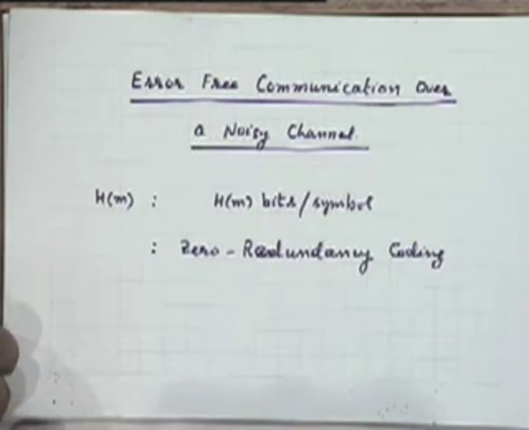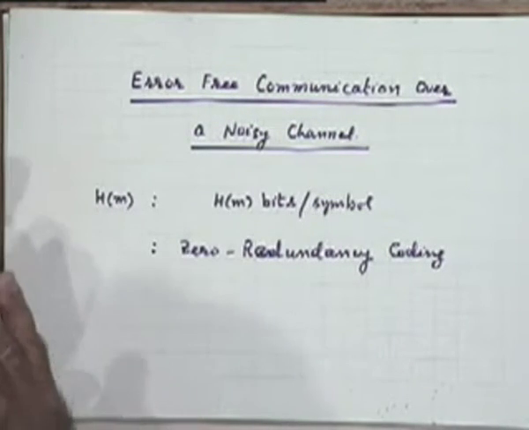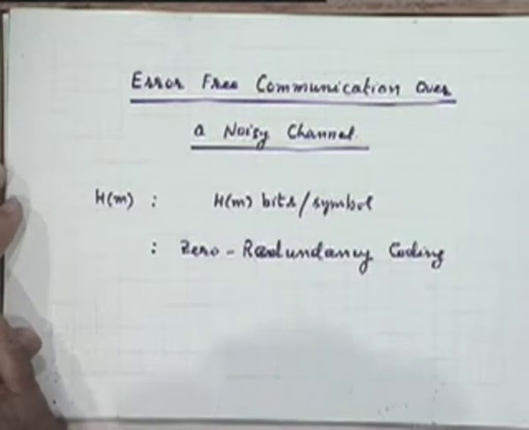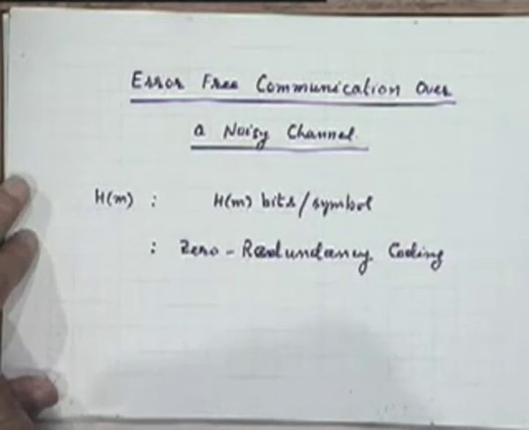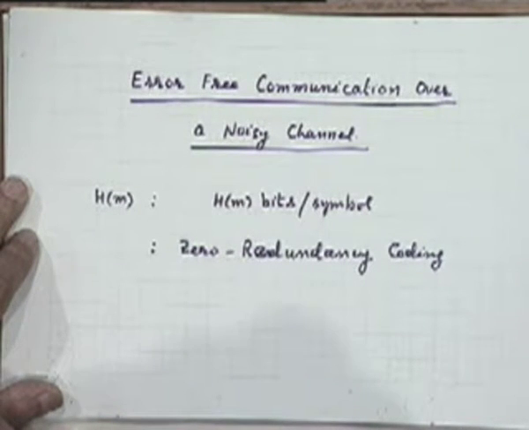Now, this can be very risky also. While it is good from the representation point of view, from not burdening the channel unnecessarily with redundant information, it can be a very risky thing to do in real life. Why? Because real life channel is going to be noisy.